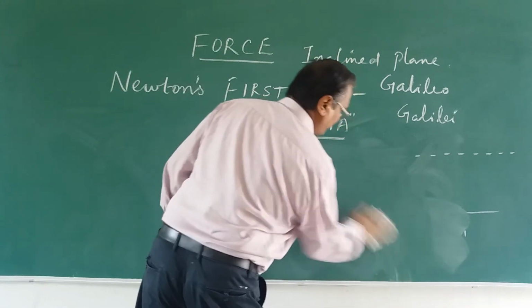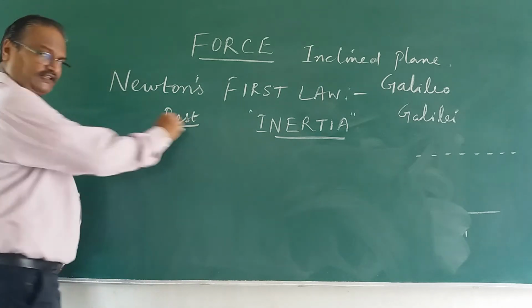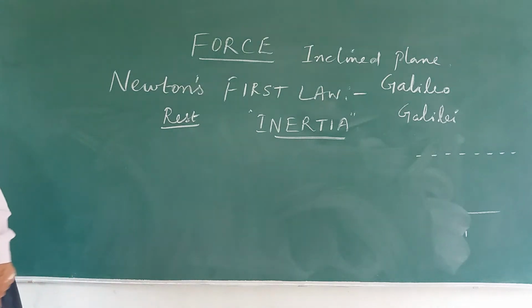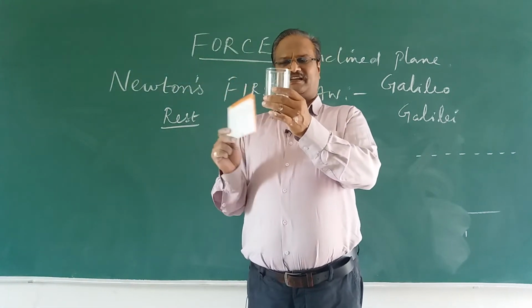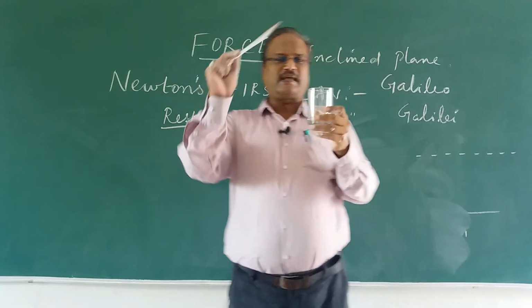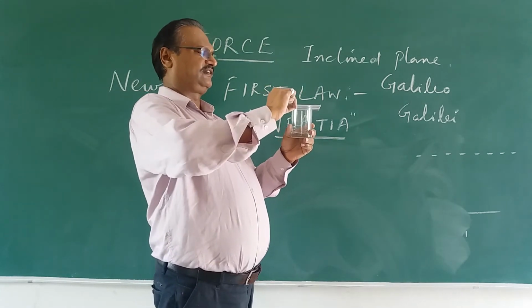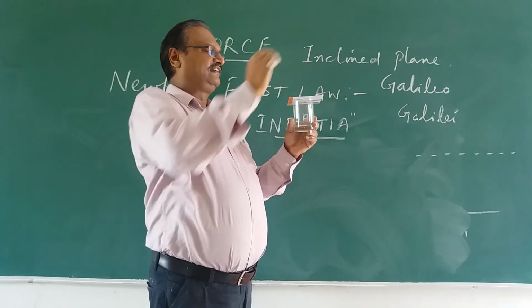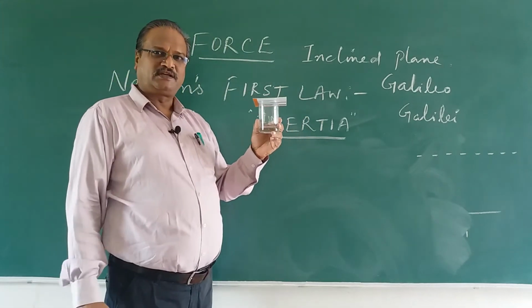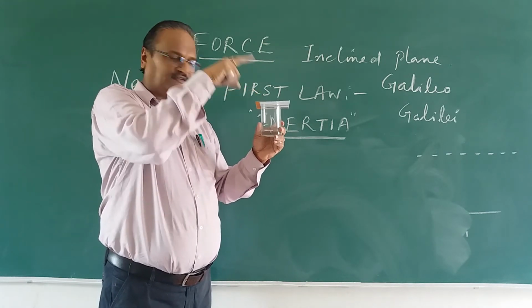Now inertia of rest first. I am going to talk about a body which is at rest. What is this inertia of rest? For example, I will do a small experiment for you. I have taken a glass. I hope you can see the glass. It's an empty glass. Nothing is there. Now what am I going to do? I am going to place a small thin cardboard on this. And I am going to place a 5 rupees coin on this. I have placed a 5 rupees coin. What Galileo is saying, a body which is at rest will be at rest.